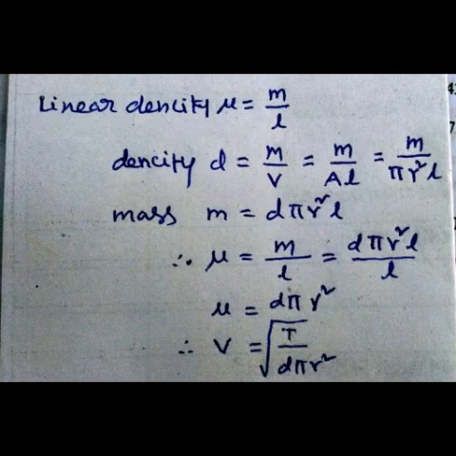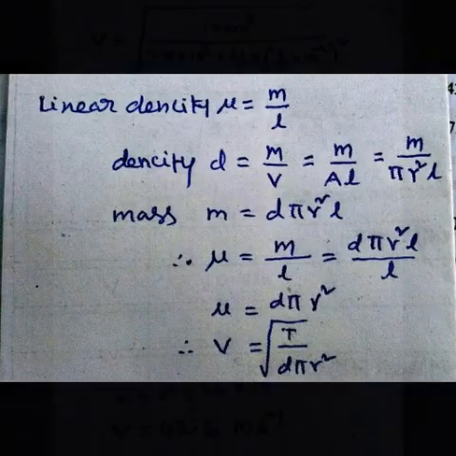The cross section of the wire is a circle, so the cross section area is pi r square. So density D equal to M by pi r square L. From this we get the mass M equal to D into pi r square L. So linear density mu equal to M by L, substituting the M value, D pi r square L by L. Here L is cancelled. So mu is D into pi r square. So wave velocity V equal to root over T by D pi r square.